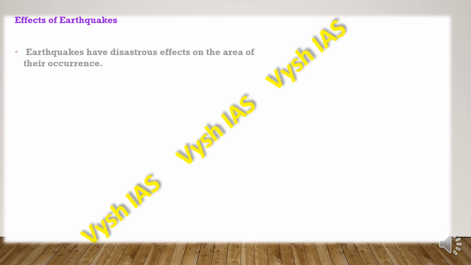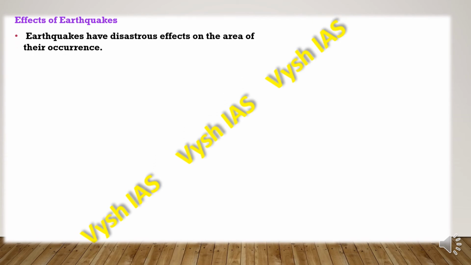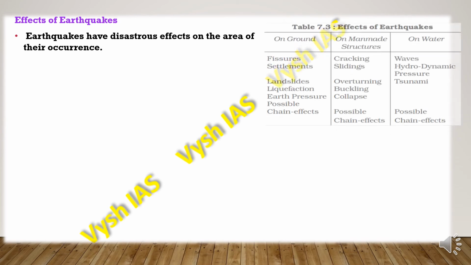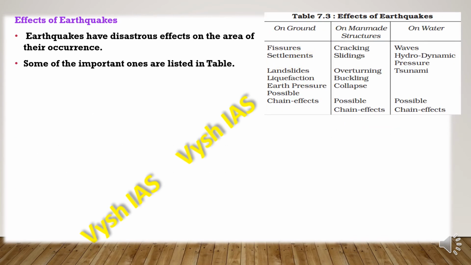So effects of earthquake. As we all know, earthquakes have disastrous effects on an area of their occurrence. Some of the important ones are, on ground, they form fissures or cracks. Then landslides will occur, then there will be liquefaction, earth pressure, then they'll have possible chain effects also. And on man-made structures, collapse, the building getting collapsed, and on water they can cause tsunamis.